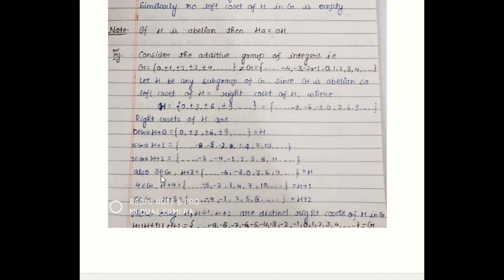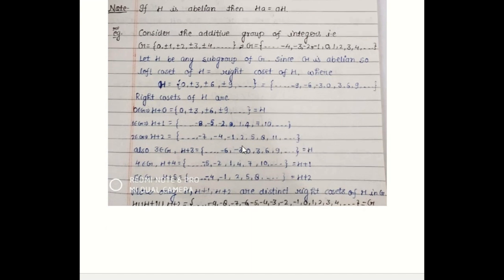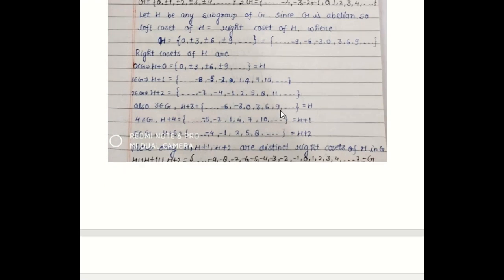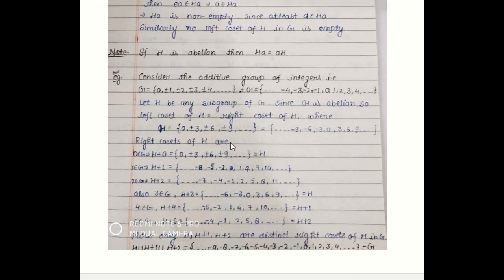If we add 3, H plus 3, we see we get a coset which is again H. Similarly, if we add 5 to all the elements of H, we get the set which is the same as H plus 2. And similarly, by H plus 4, we get the set H plus 1. So what we are seeing is that if we take the union of H, H plus 1, and H plus 2, we get all the elements of G.